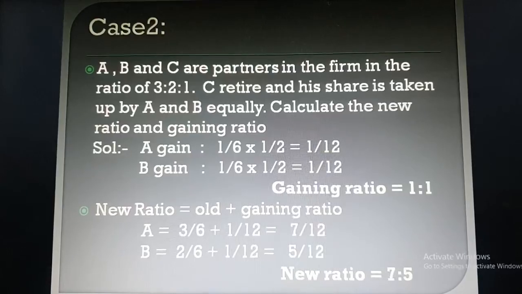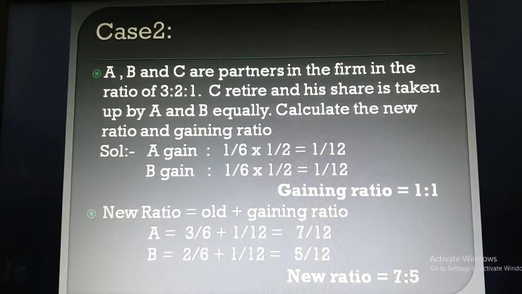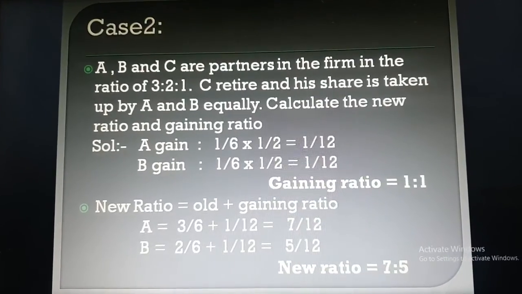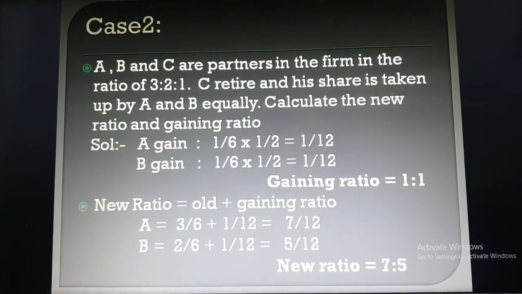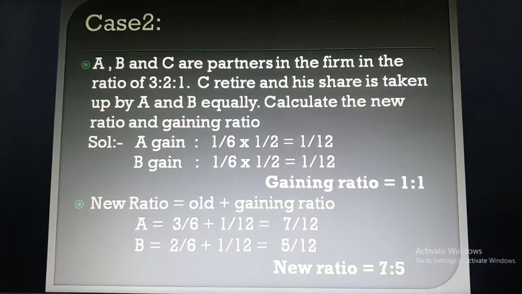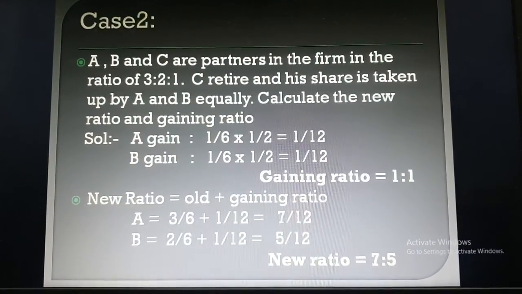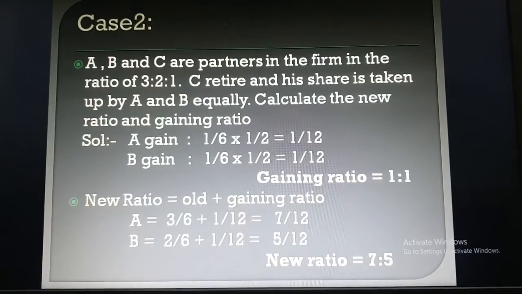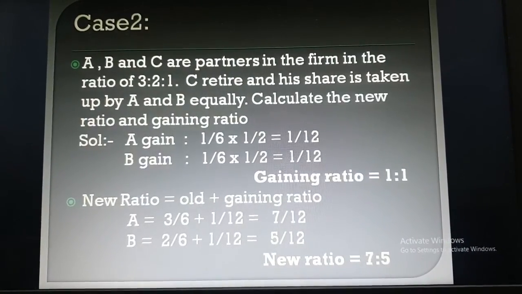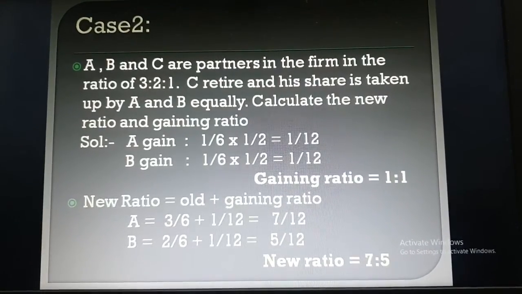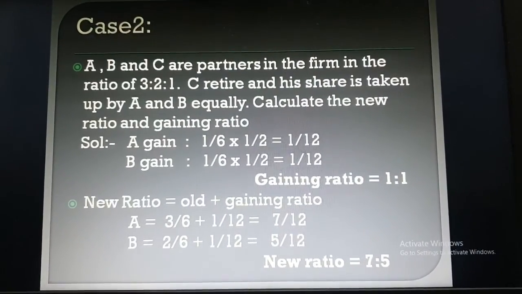Now case number two. A, B, C are partners in the firm in the ratio of 3:1. C retires and his share is taken up by A and B equally. This is the additional information. Calculate the new ratio and gaining ratio. First of all, you have to calculate the gain of A and B. Mention the share of C, because C retires.